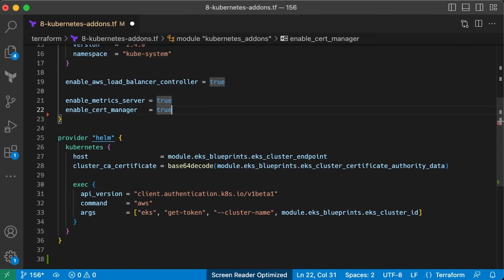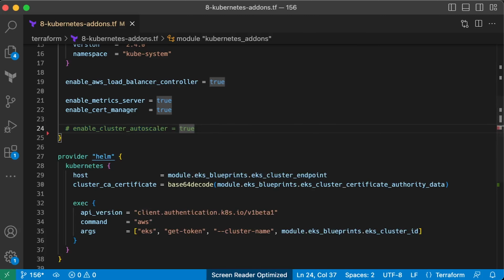Second is Cert-manager. The most common use case for Cert-manager is to dynamically obtain and renew TLS certificates from Let's Encrypt when you expose your applications to the internet using Ingress. It can also be used to issue local certificates, for example, to enable mutual TLS for the Linkerd service mesh.